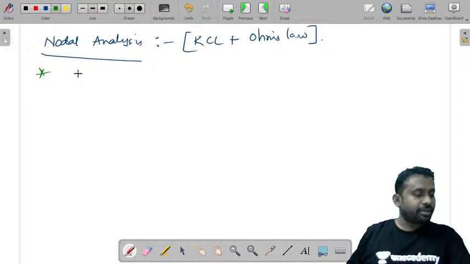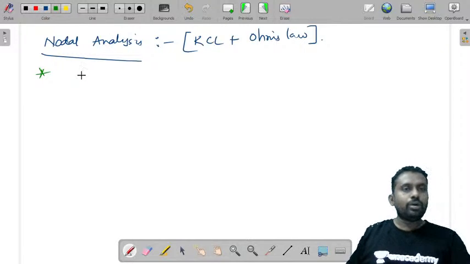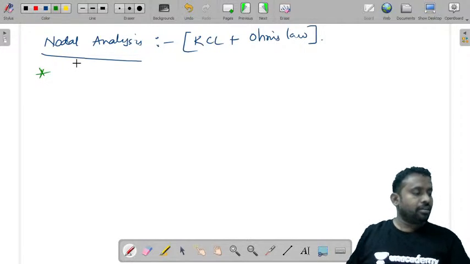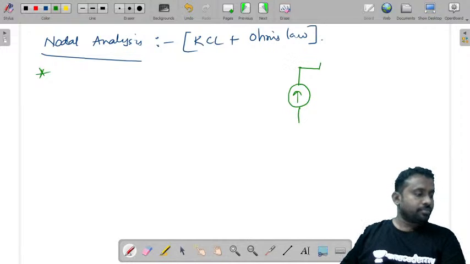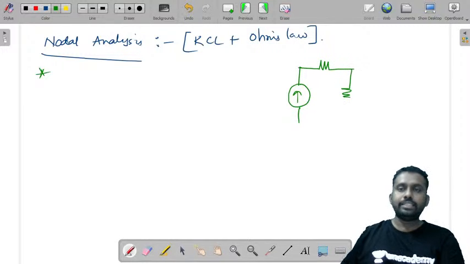I'll just take a question from one of the textbooks of Ravish R. Singh. First I'll draw the circuit.